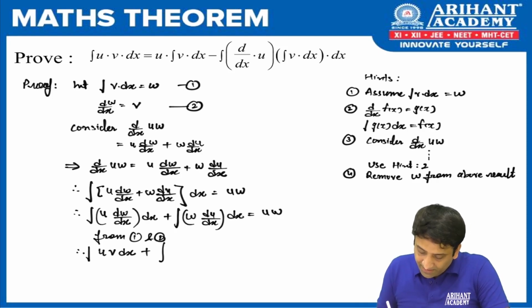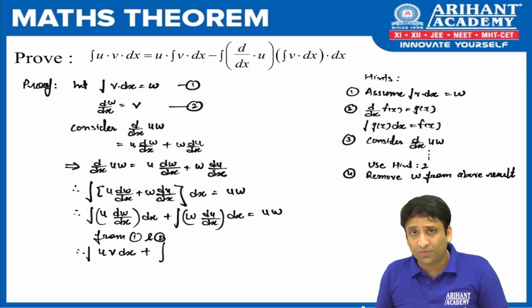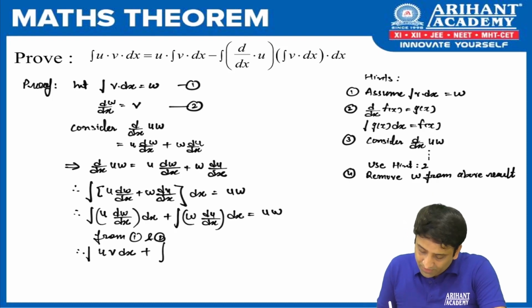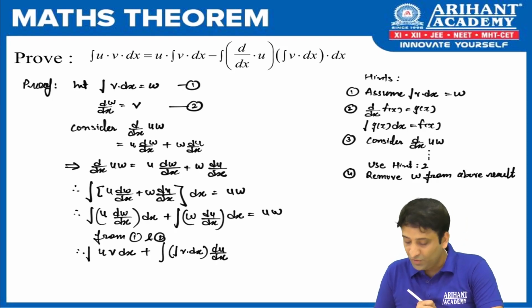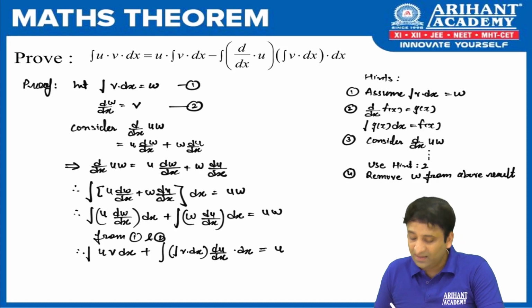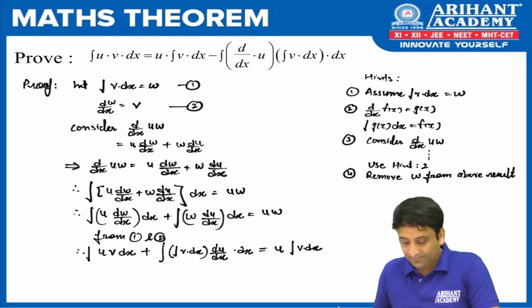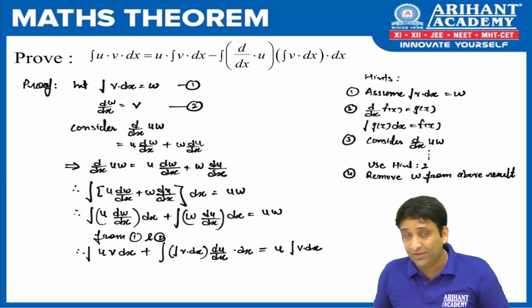Chalo, let us continue fast now. Next is the integration of w. Just again go to result 1 and 2 and tell me what w is. Clearly from result number 1, it is the integration of v dx. So let us replace it with the integration of v dx. I'm not going to touch the term other than w, so du by dx remains as it is into dx. Finally, on the right hand side, I got u. I'm not going to touch that, and the w will be replaced again with result number 1, which says the integration of v dx.